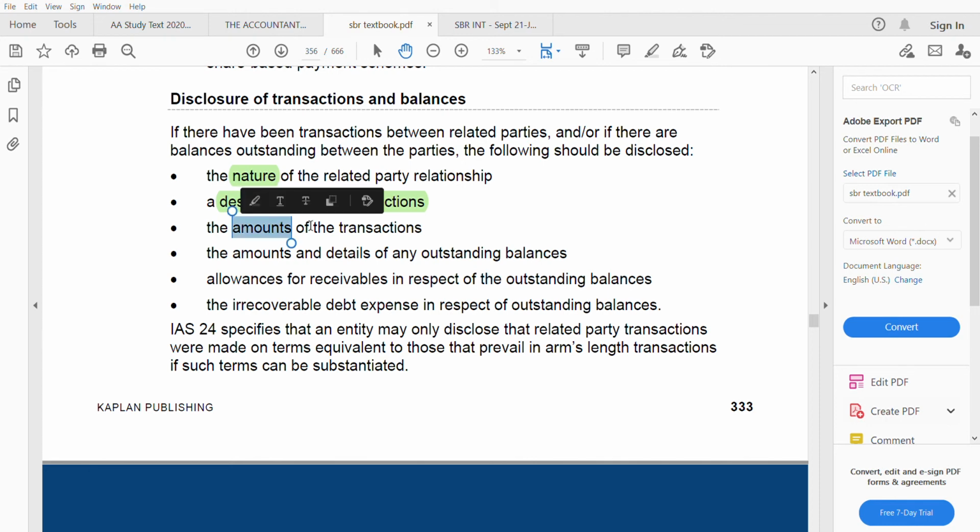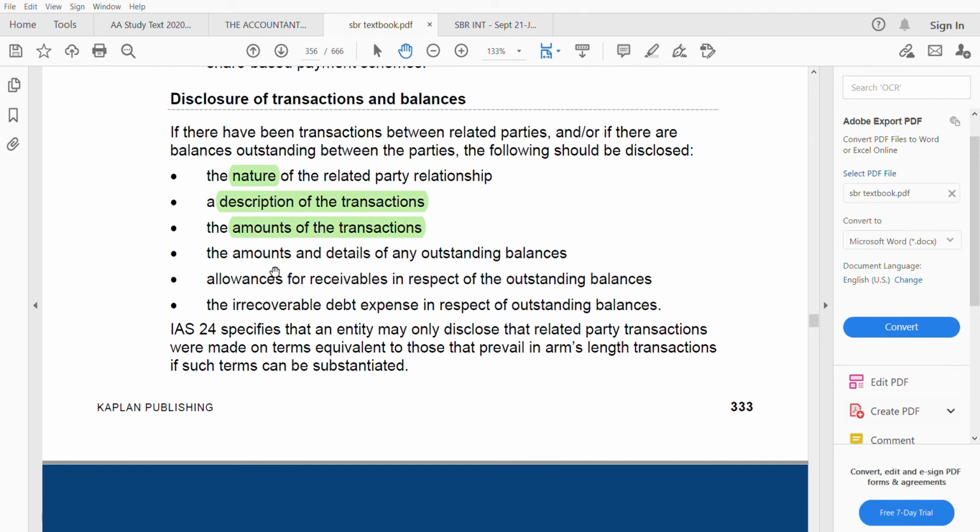The amount of the transaction is very important, because most people find it easy to hide their transactions if they are very huge. If they are related parties, they don't disclose it. That's why the amount is also required. The amount and the details of any outstanding balances, if they have any amount, and also allowances for receivables in respect of outstanding balances.